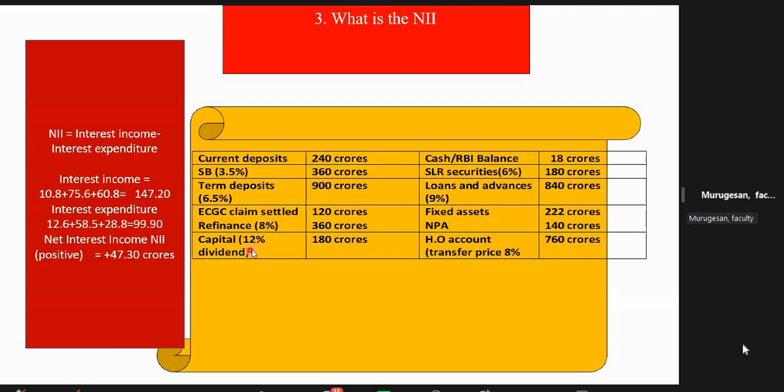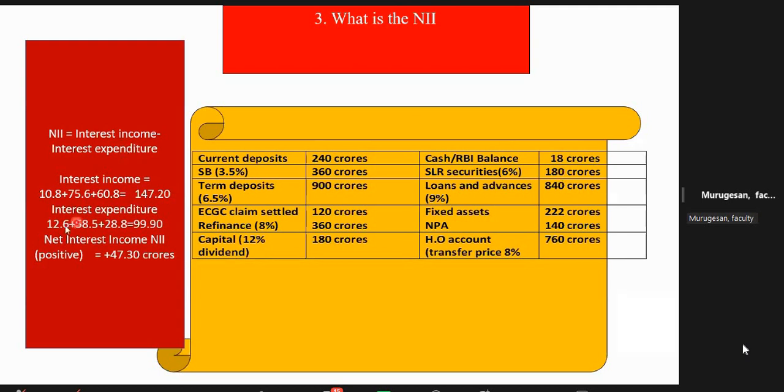Okay. The capital, just to confuse you, they have given 12% dividend. It is a dividend, not interest. So capital, never get confused. That will not come in NII, net interest income. Okay. So now, 18.0, don't worry.